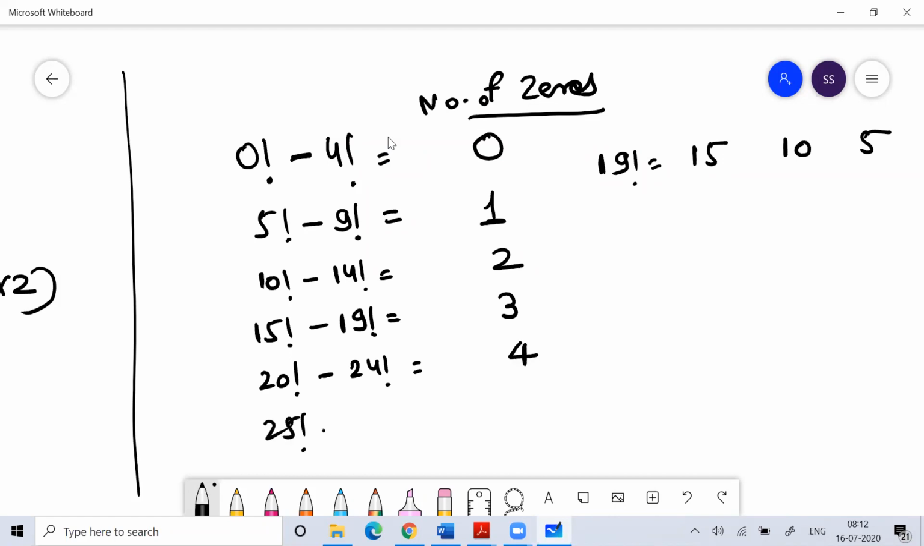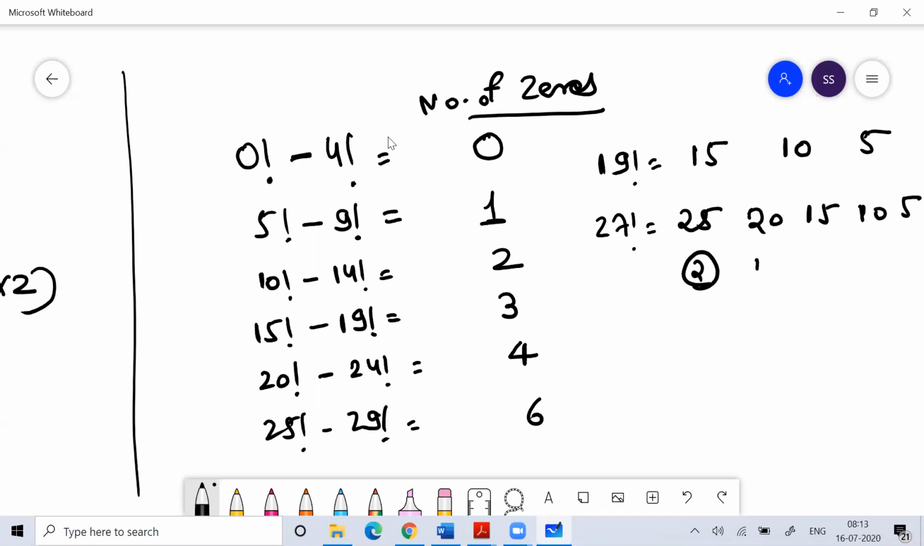Similarly, from 25 factorial to 29 factorial, all numbers will end with six 0s, not five. You have to understand that, because if I'm asking you 27 factorial, where will the 5s come? 25, 20, 15, 10 and 5. Here how many 5s are there? 2. Here how many 5s? 1. Here 1. Here 1. So you have to understand this.